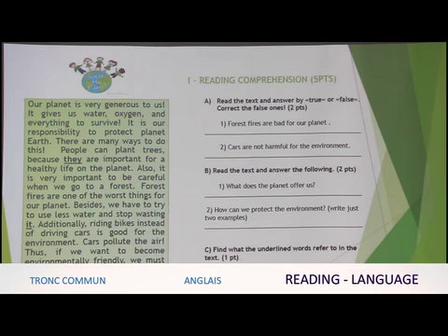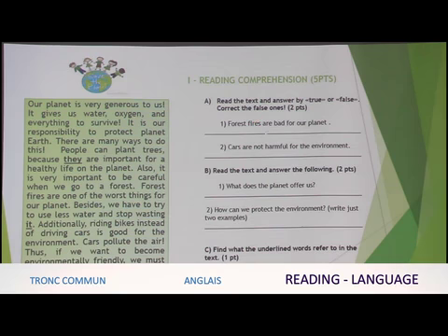Okay, so the first one, we have forest fires are bad for our planet. The key words here are forest fires and bad. So we need to scan the text here to find the forest fires. So let's do that. There are many ways to do this. People can plant trees. So here it is. Forest fires are one of the worst things for our planet.